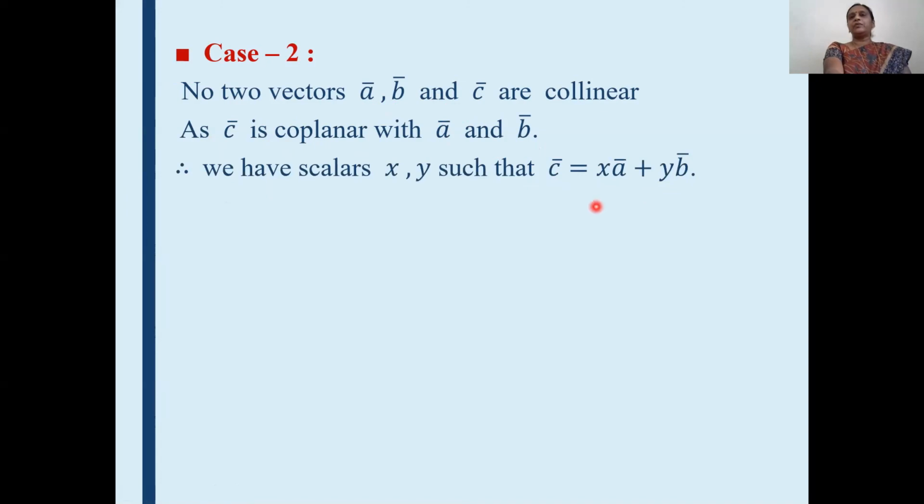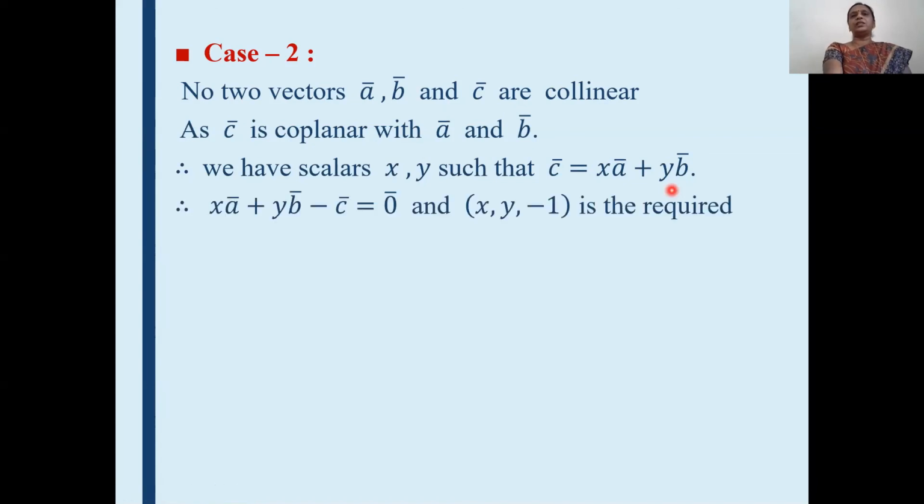Here, instead of t1 and t2, the scalars are x and y, and instead of r, we have taken vector c bar. Means here, as c bar is coplanar with a bar and b bar, by theorem 2, there exist scalars x and y such that c bar is equal to x a bar plus y b bar.